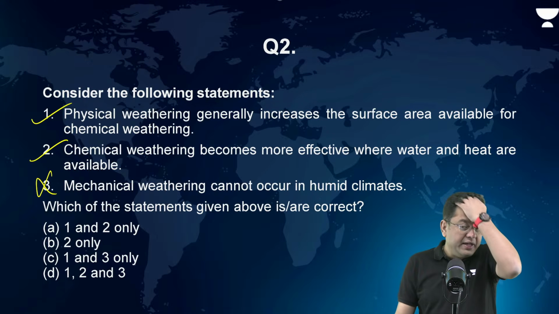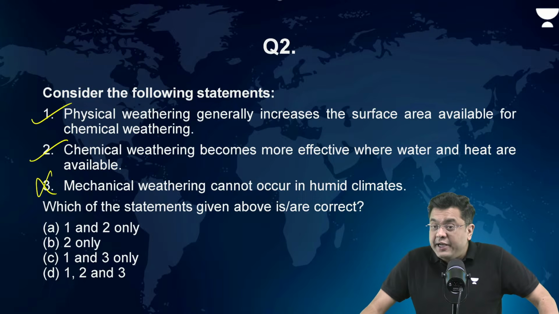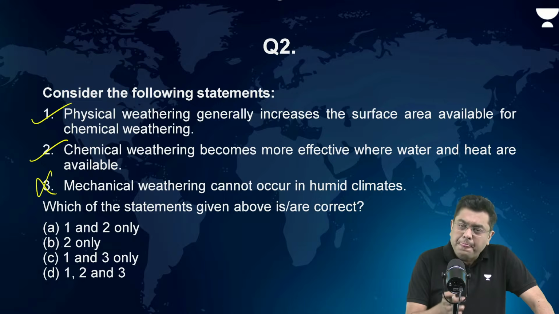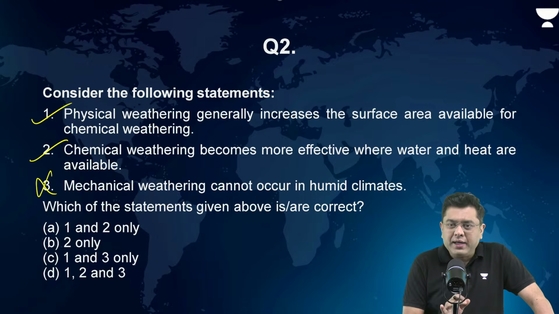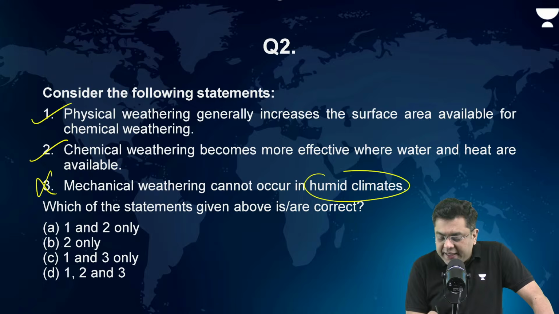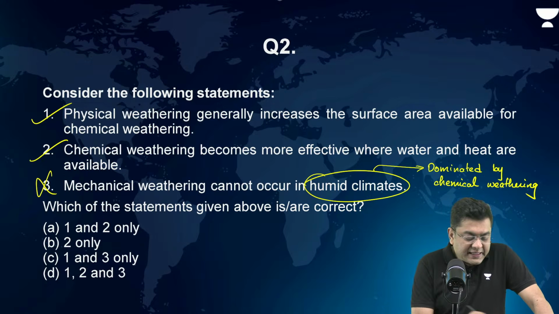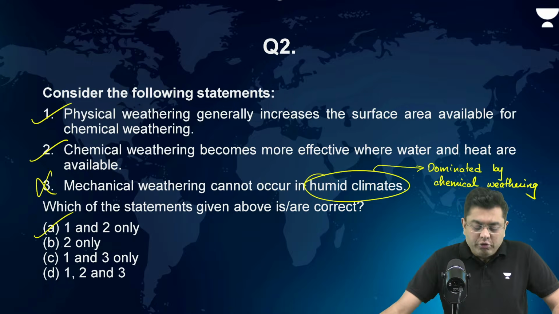In humid areas, the kind of weathering which generally predominates is chemical weathering. That is the kind of weathering which is very dominant. So here, mechanical weathering will also occur, but humid areas are dominated by chemical weathering. So the correct answer is going to be A, 1 and 2 only.